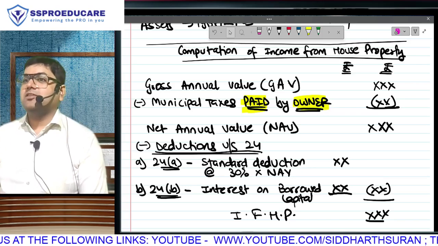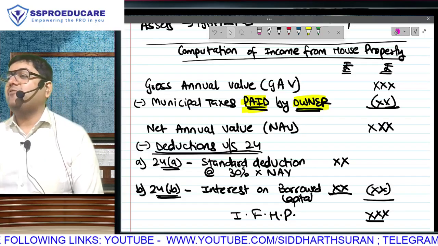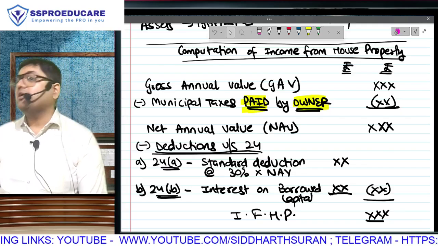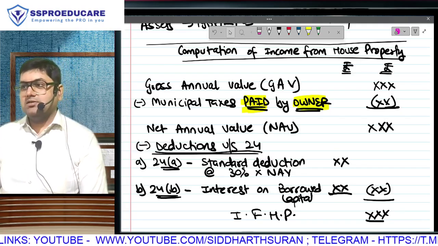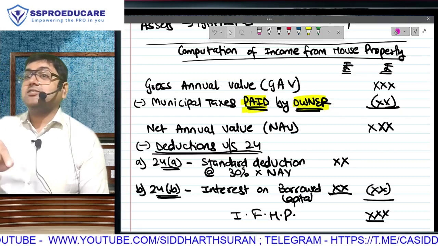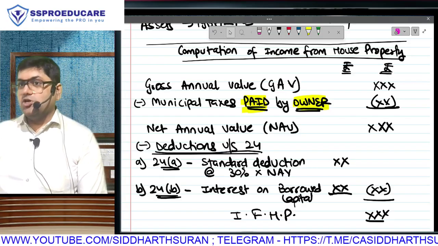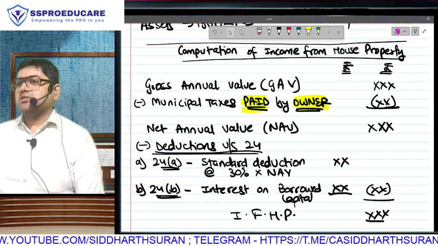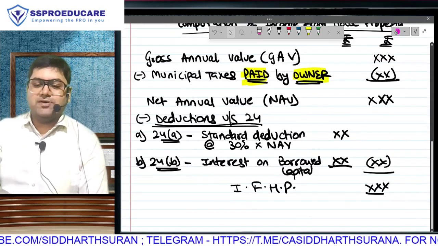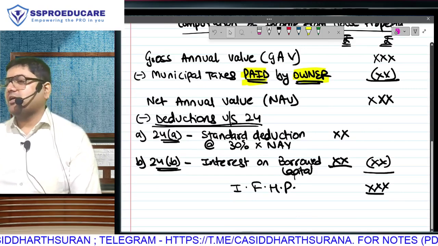So repair will be incurred by the owner. Maintenance will be incurred by the owner. Is it possible that to safeguard my property, I have taken some insurance, I am paying premium? As an owner, I am incurring many expenses on my property over and above the municipal taxes. And income tax ka principle is that we will give you deduction of expense. But at the same time, we don't want to increase the burden on the owner to keep record of every single expense. One day plumber is coming, we are keeping his bill in the record. Another day we are paying municipal tax, we are keeping that record. Third day we are paying insurance premium. Fourth day we are paying society ka maintenance.